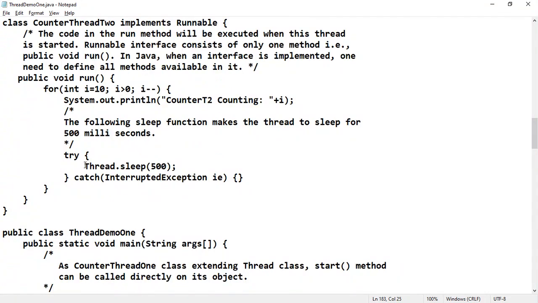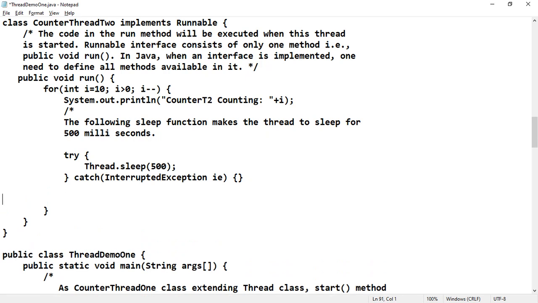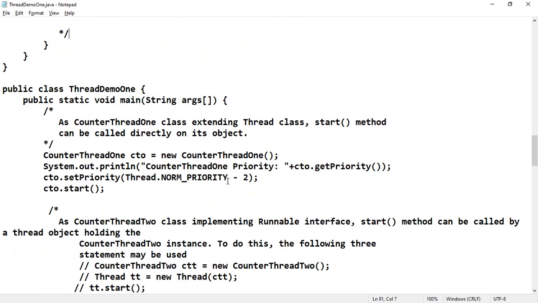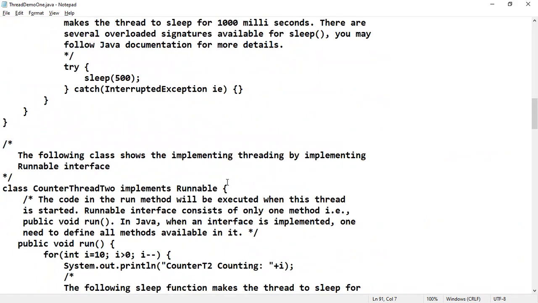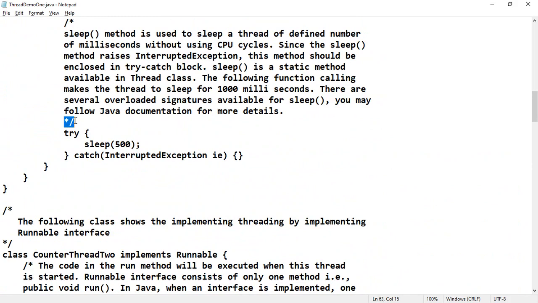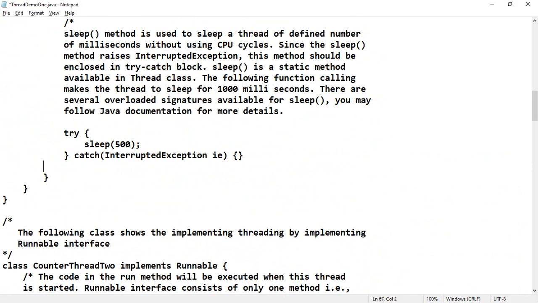Next we will see another case, without allowing any sleep time. For that I am putting the Thread.sleep function and the try-catch block in a big comment. Here I am placing a multi-line comment, so that it will not function when compilation happens. Then we will do the same thing for the first thread also, and try to observe the result.